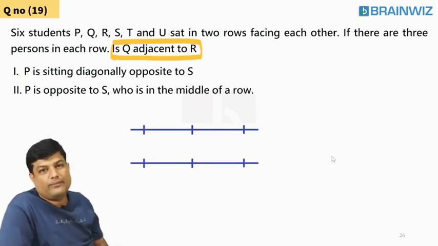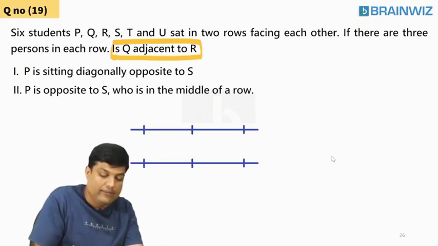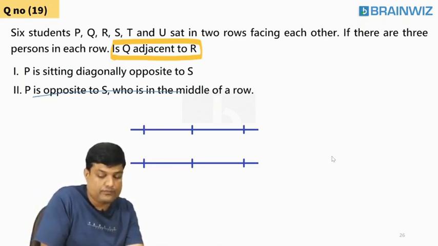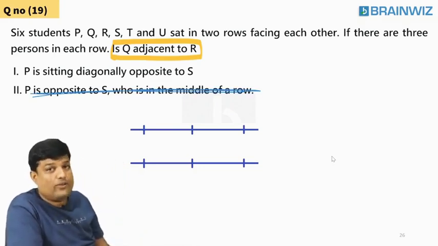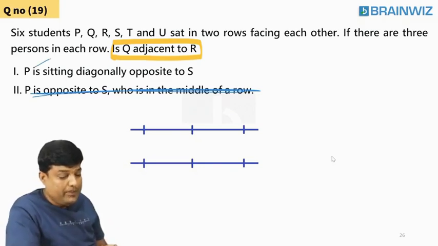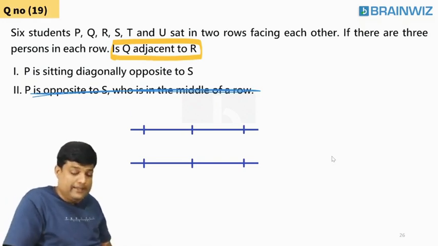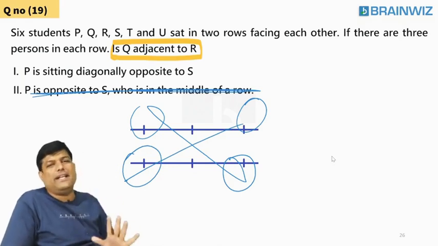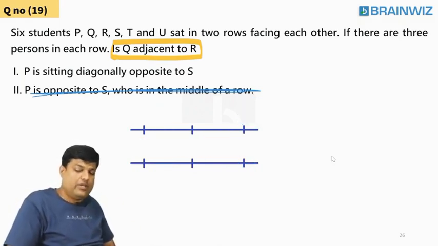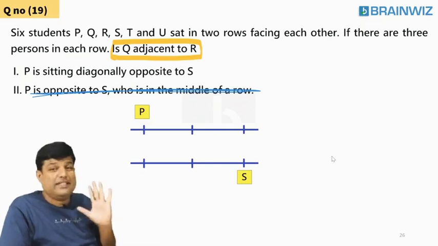That's what. Okay, everybody. For this, I must use the first statement only. The second statement I must not use. Only statement 1 I am teaching you, students. Take care, only statement 1. What does statement 1 say? P and Q are diagonally opposite to each other. Diagonally opposite, you know that. Let me take these two diagonally opposite, or these two. Let me take any one diagonally opposite and try to do this question. Okay, let's go. P is sitting here and S is sitting here. P and S are diagonally opposite to each other.